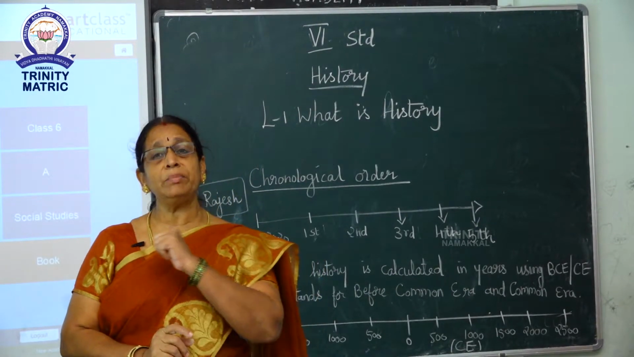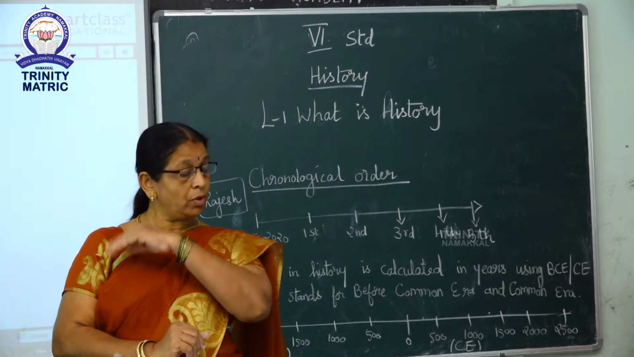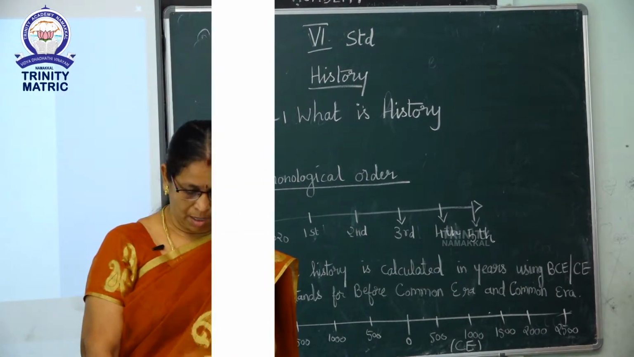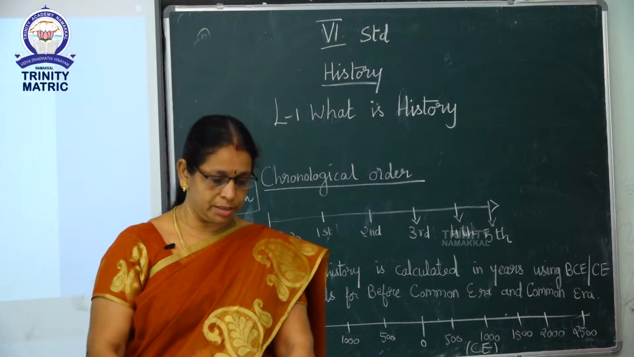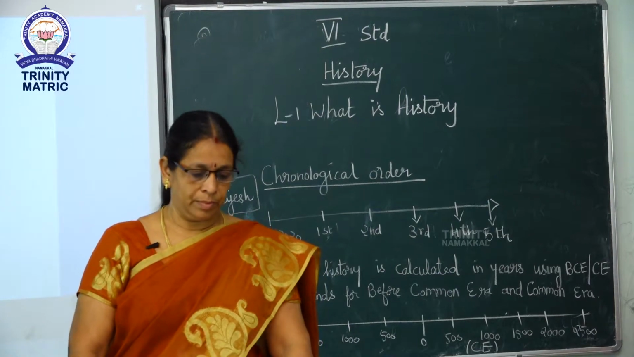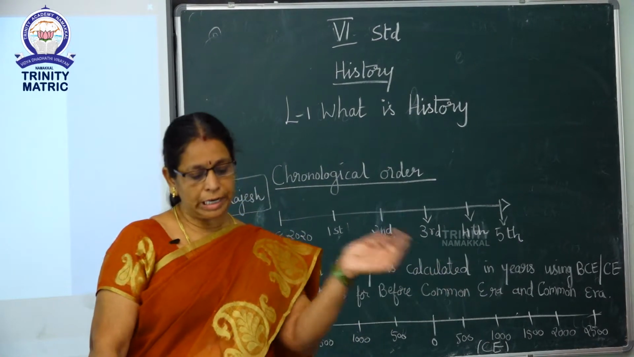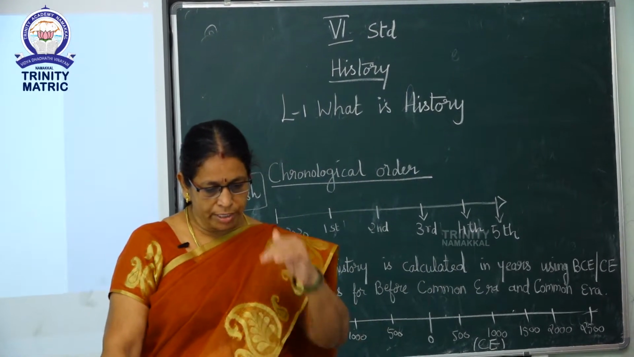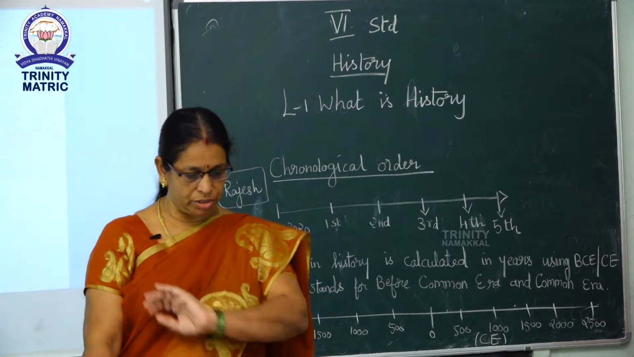Okay, what is meant by chronological order? Chronological order means in order of time, from earliest to latest. You have to order the events according to the year.